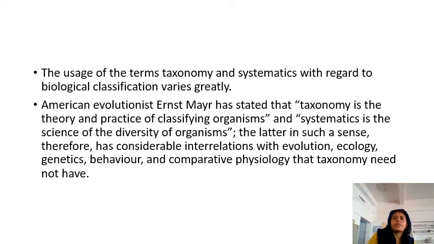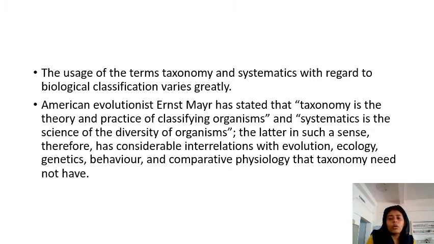It includes everything: the study of the organism, the identification, the study of its ecological, evolutionary, phylogenetic or morphological similarity. Everything comes under systematics. And finally the classification and the naming all come under the branch of systematics, which is a wide branch, and taxonomy is only a part of systematics. So this is the difference between these two terms.